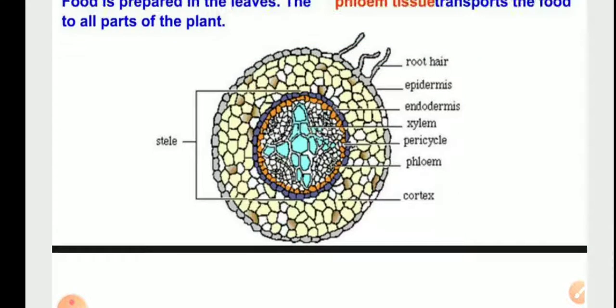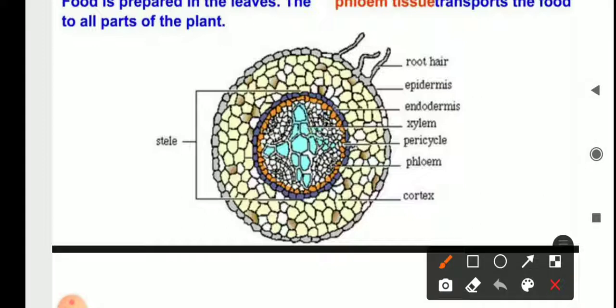See, root hair, and after root hair, epidermis, that is the first layer of the stem, then after it this is cortex after epidermis, and then endodermis, and then this pericycle, and xylems are these.